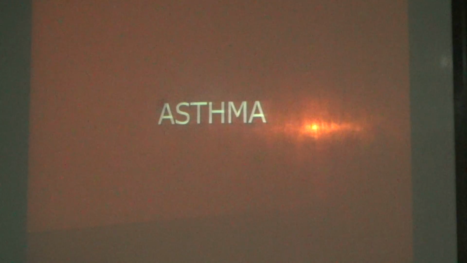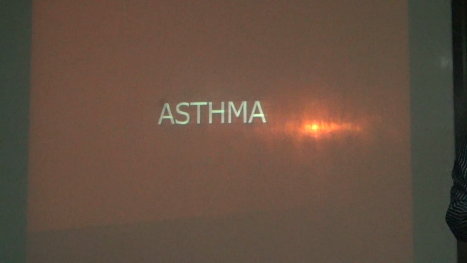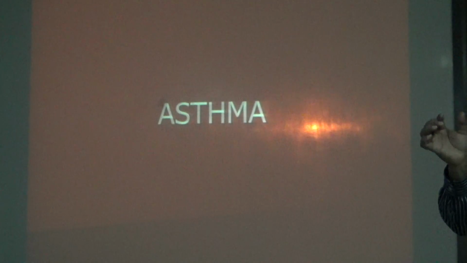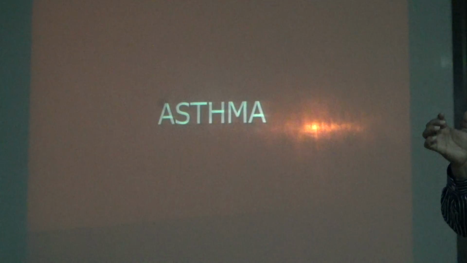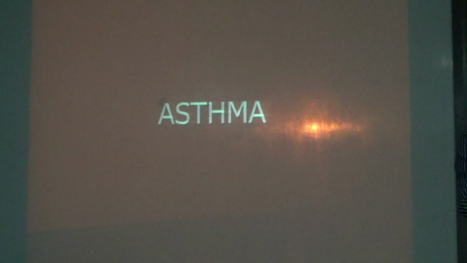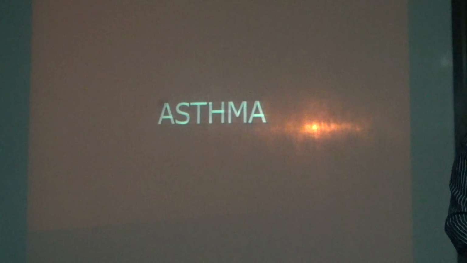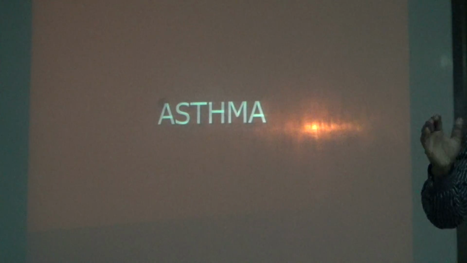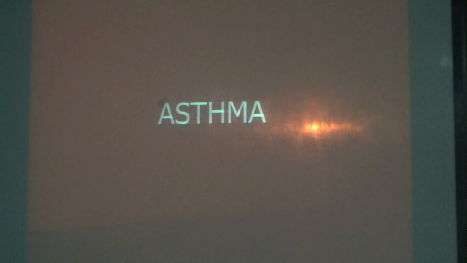For asthma: it affects the bronchial muscles, thereby there will be a hyperpressure of the bronchial muscles. This is the lumen, the elastic basal lamina, and you see the bronchial muscle. Due to hyperpressure of the bronchial muscles, it constricts the lumen. Due to the constriction, the patient will have difficulty in breathing, wheezing, that's all. This happens due to allergic causes. One is non-allergic.